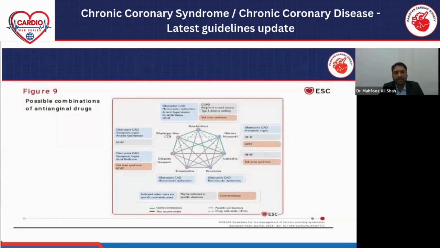Dihydropyridine calcium channel blockers and diltiazem are given in obstructive coronary disease, vasospastic angina, or arterial hypertension. Similarly, trimetazidine and ranolazine we can give in obstructive coronary disease and microvascular dysfunction. And nitrate we have to avoid in microvascular dysfunction, and we can give in obstructive coronary disease and vasospastic angina.